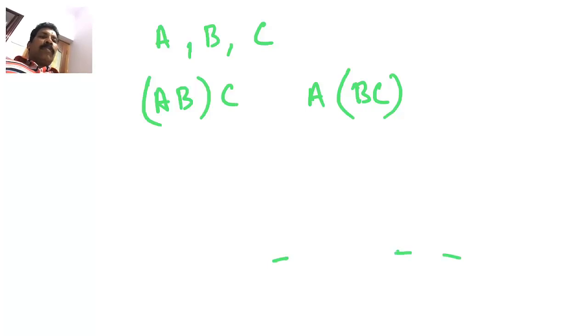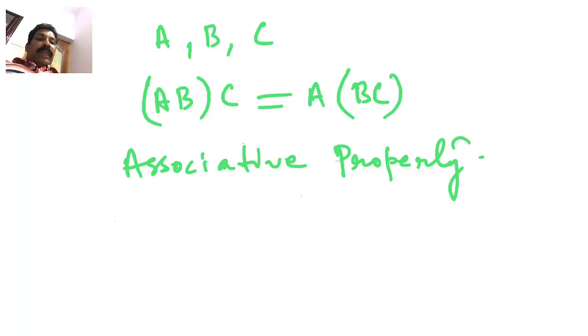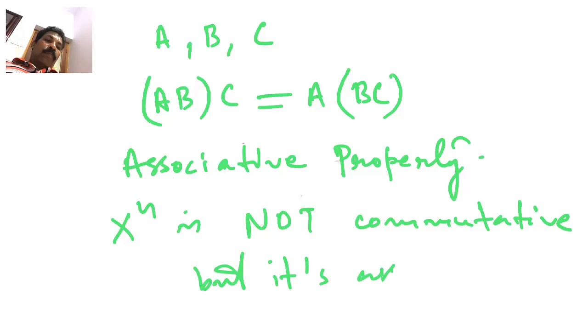This property is what is called the associative property. So, matrix multiplication is not commutative, but it is associative. You can verify the same by considering a suitable example.